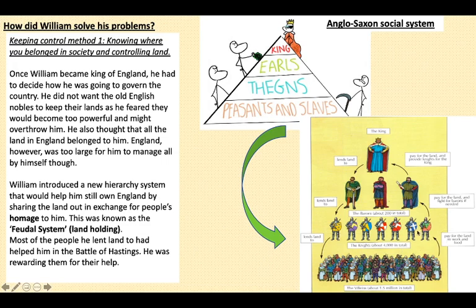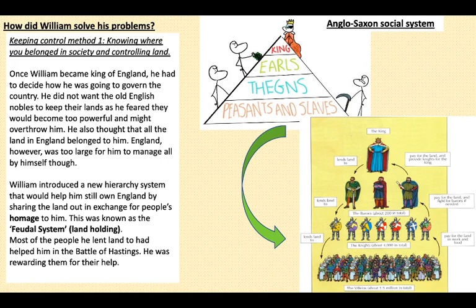The knights, in return for their land from the barons, are going to pay for the land and fight for these barons if it was needed. And then the barons are going to pay the king for the land and provide knights for the king. So the king is getting something out of all of the land that he's lending to these people.